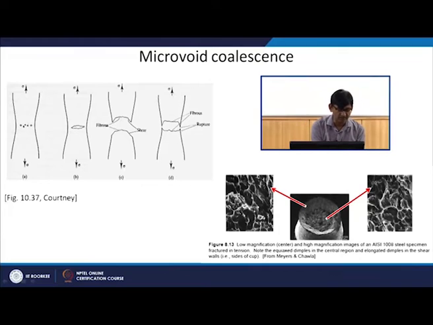So, first the small voids, micro voids, will form, then they will connect with each other, and you will get a region within the material which is now already separated. The remaining material on the outside is remaining there, and that will fail in a shear mode.